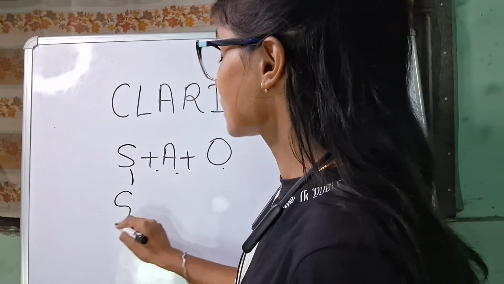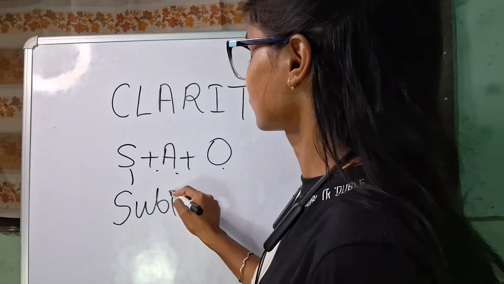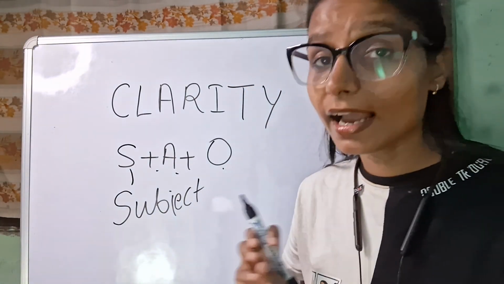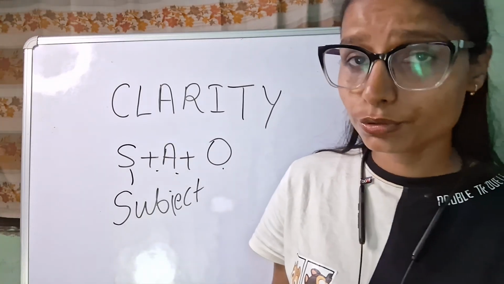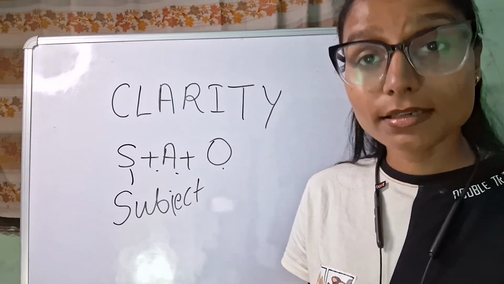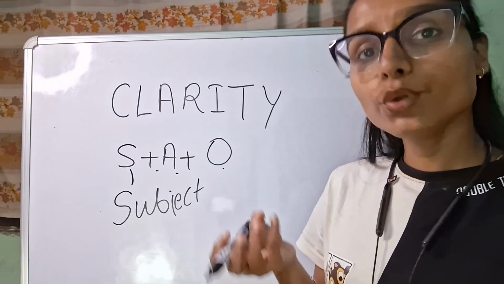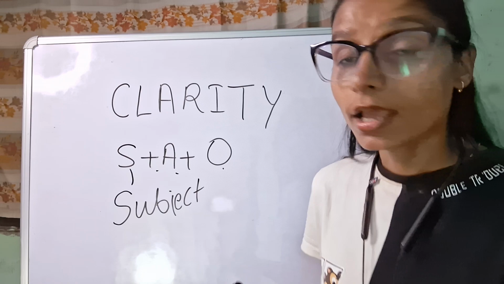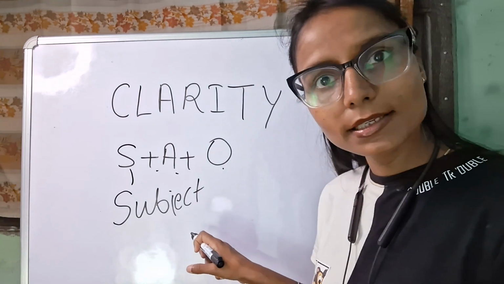S means subject. When you read any kind of titles on YouTube or topics or headings in articles or newsletters, you know what kind of topic we are going to study. So finding the subject is easy.